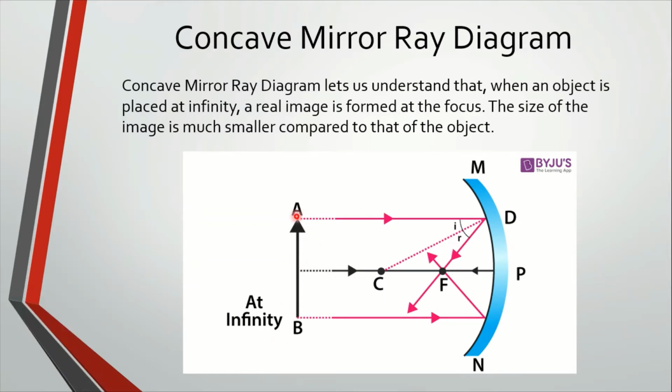So, see, this is the object which is placed at infinity. Okay. So, here the light is coming. This is the incident ray and this is the reflected ray. So, this is the angle of incidence and angle of reflection, and this is the normal. Okay. And this is the pole. This is the focus. This is the center of curvature.